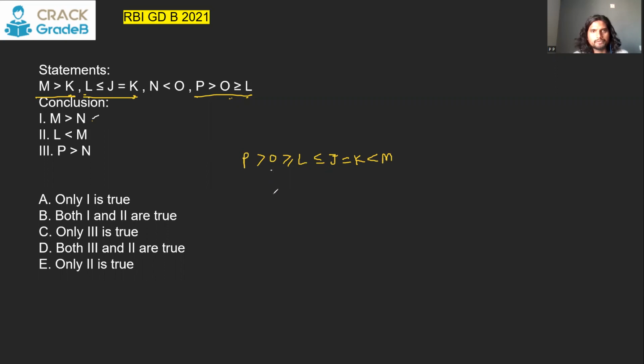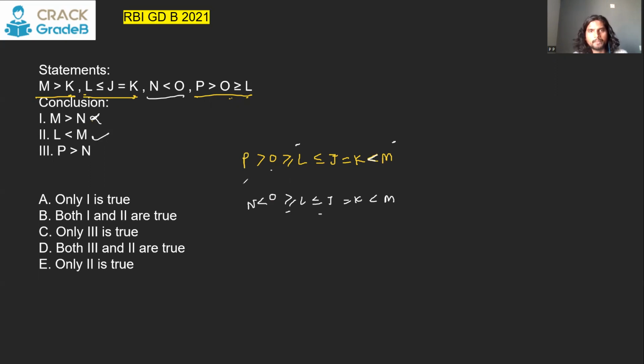So here, till here we can say everything will be equal. But N will be less than N. So between M and N, there exists a contradiction. So you say no relations form. L and M. Between L and M, there is this sign. So that means M will be greater than L.